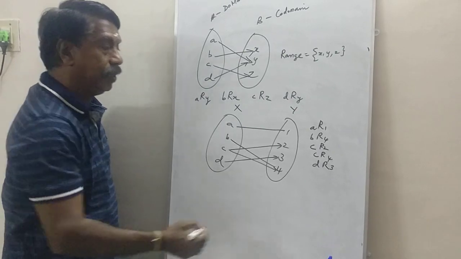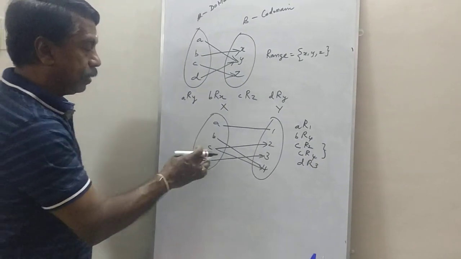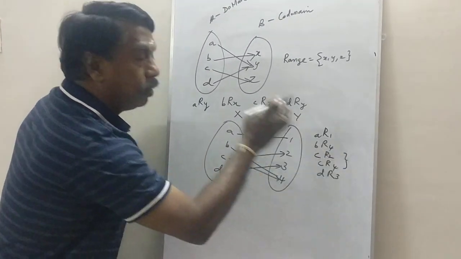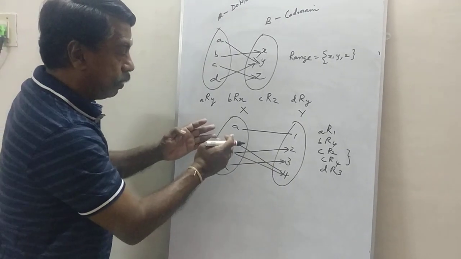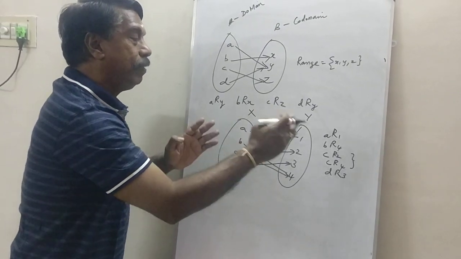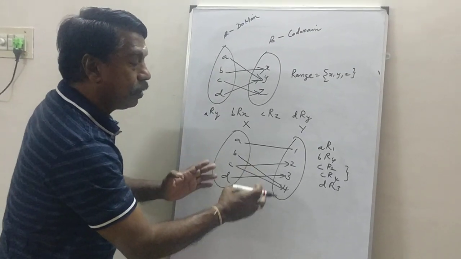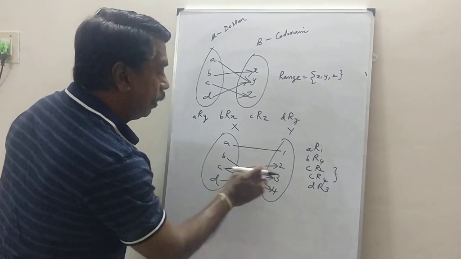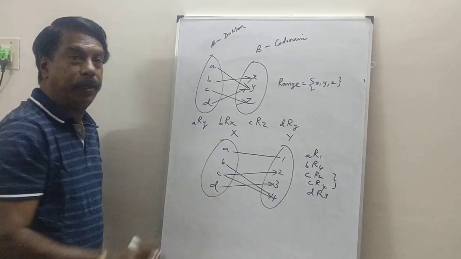Is it a function? See here, C is related to 2 elements. That is, the element C is having 2 images, namely 2 and 4. It is against the definition. Each and every element must have only one image in the set, the codomain. Therefore, it is not a function here. What is the reason? The element C is related to 2 elements. Otherwise, C is having 2 images.